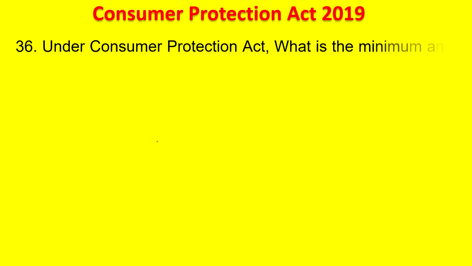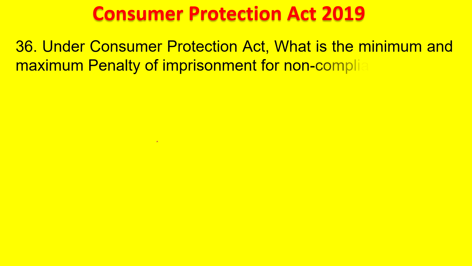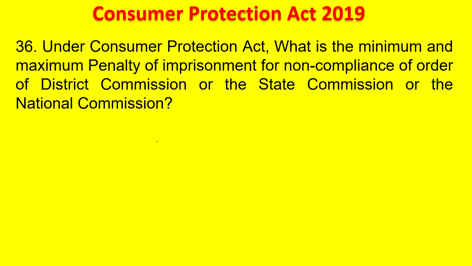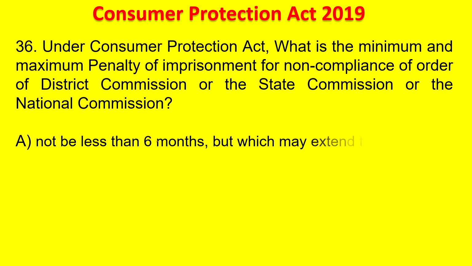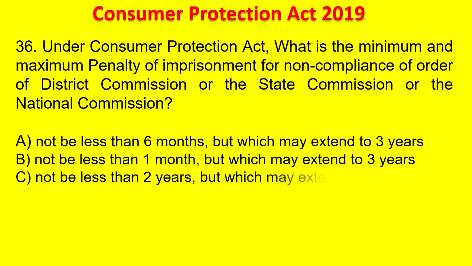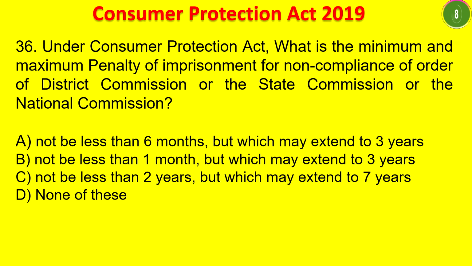Okay. Under Consumer Protection Act, what is the minimum and maximum penalty of imprisonment for non-compliance of order by the District Commission or State Commission or National Commission? Not less than 6 months, but may extend up to 3 years. Not less than 1 month, but may extend up to 3 years. Not less than 2 years, but may extend up to 7 years. None of these. Your time starts now. This is important. Minimum maximum imprisonment for non-compliance of orders by any of the commissions. The answer is not less than 1 month, which may extend up to 3 years.